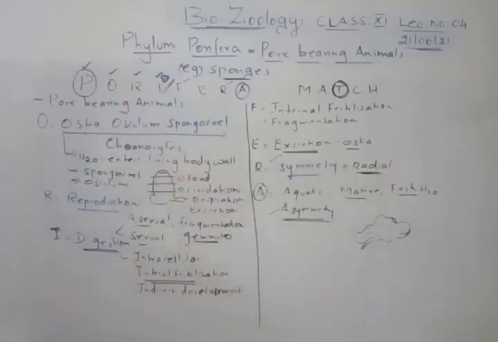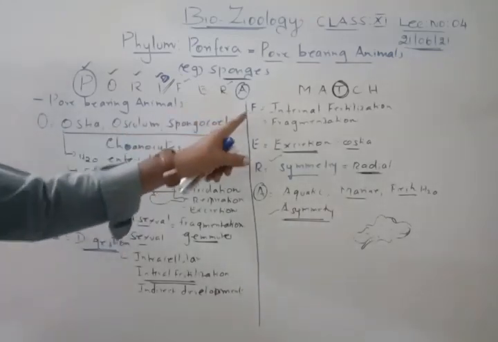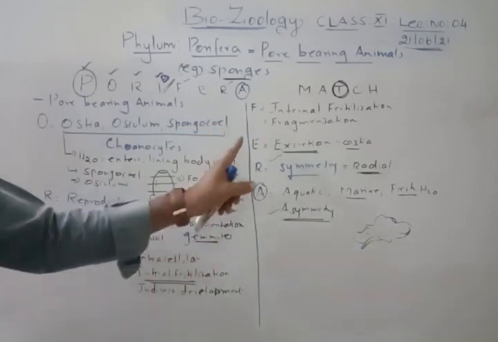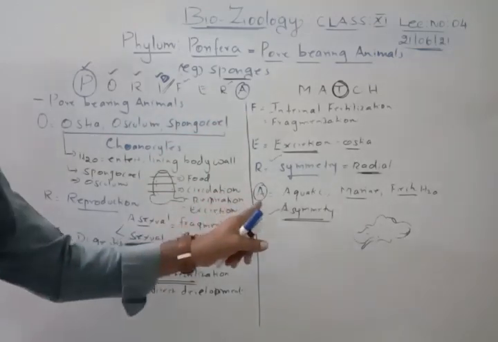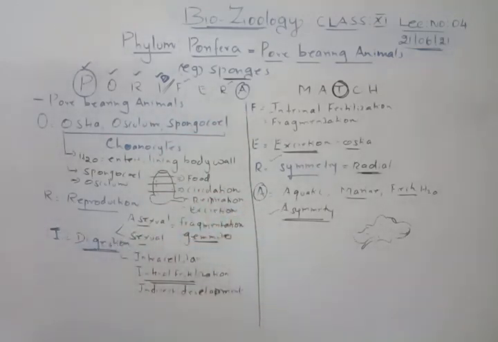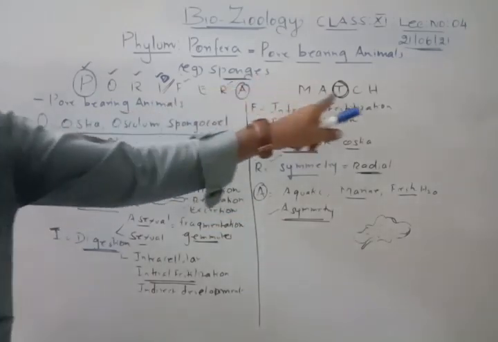So we studied all the letters of Porifera, that is pore bearing animals. We studied their distinct characteristics: reproduction, digestion, fertilization, development, excretion, then the symmetry, and then A for habitat, aquatic and so on. Clear? Right. Then we will talk about MACH.